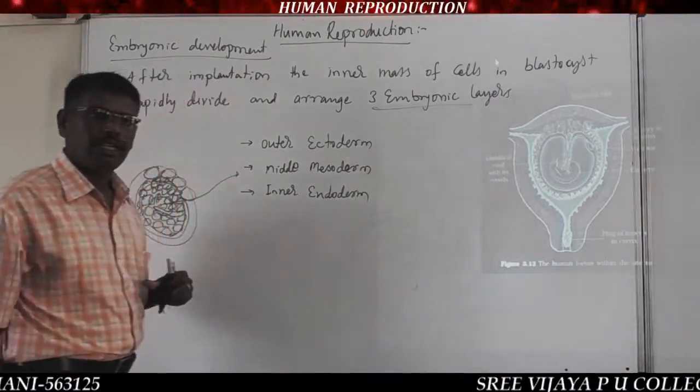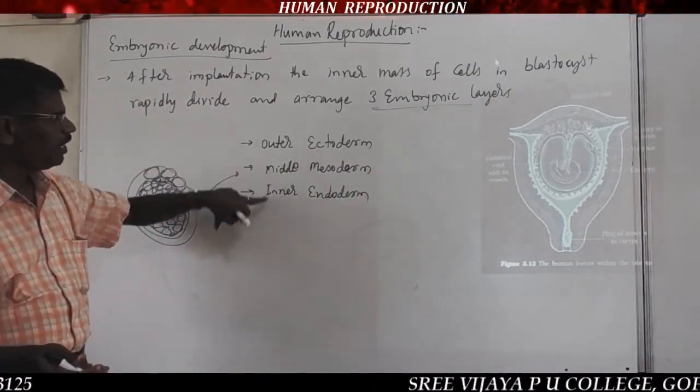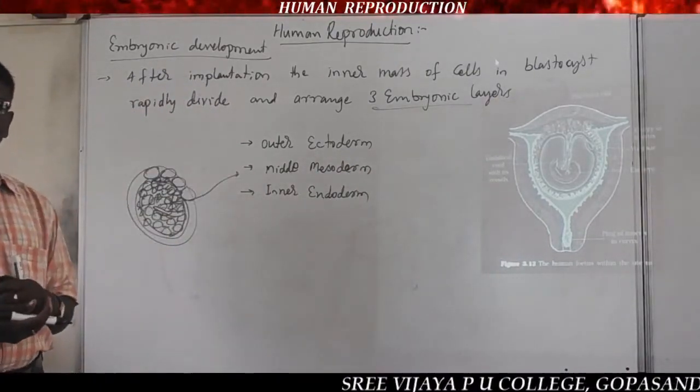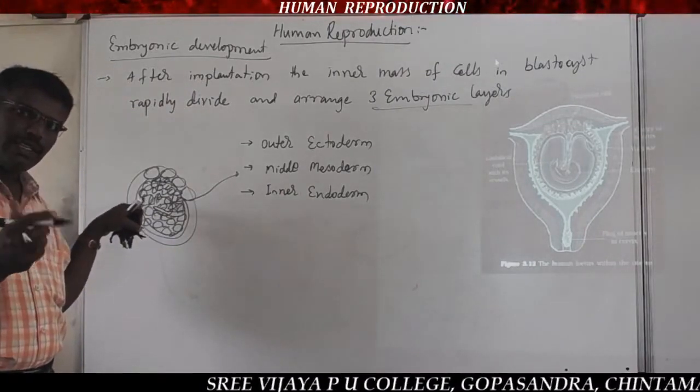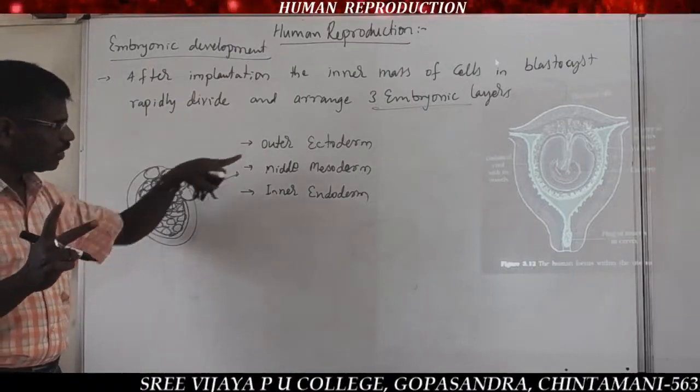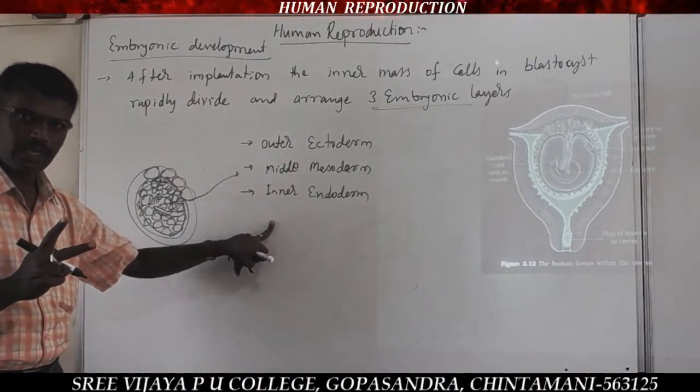The mesoderm layer is formed in between these 2 layers. The innermost cells rapidly divide to form 2 layers, that is outer ectoderm and inner endoderm.